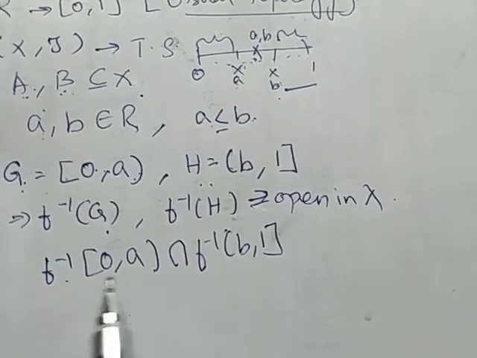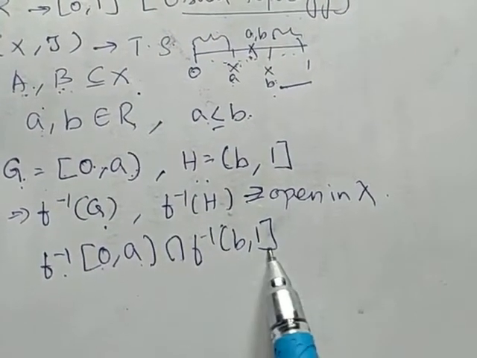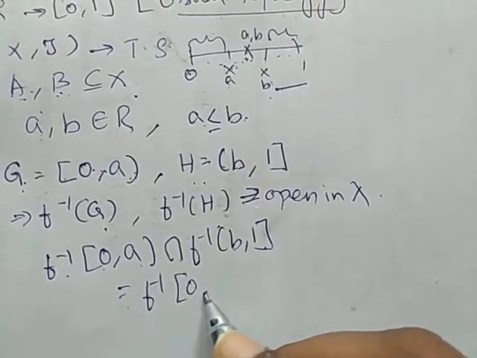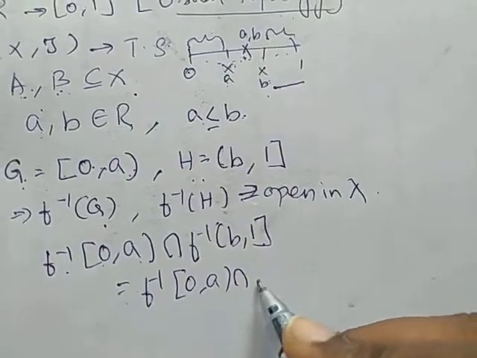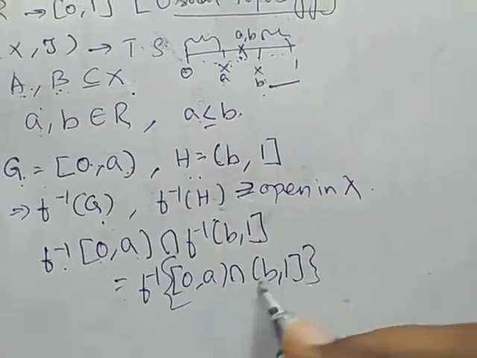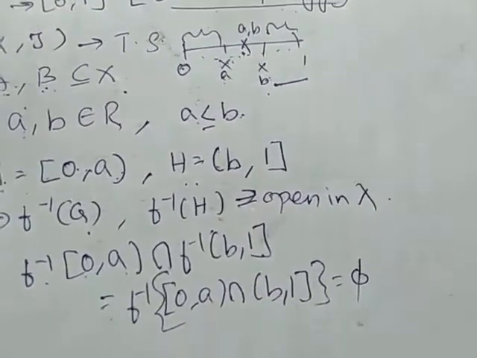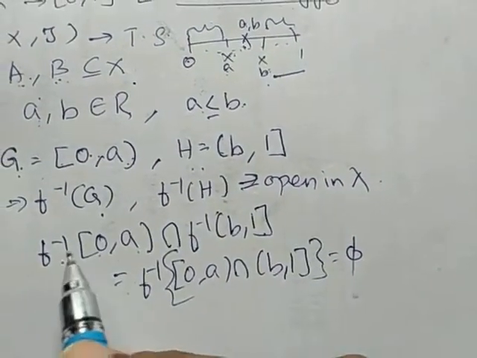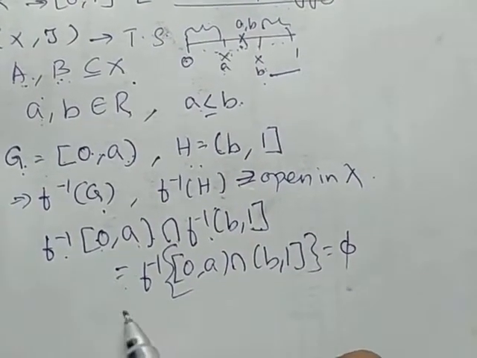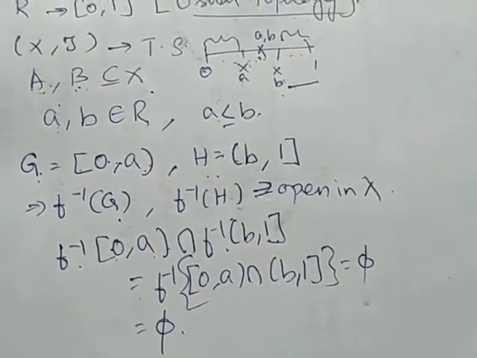How will we define f inverse of [0, a) intersection f inverse of (b, 1]? This is nothing but f inverse of ([0, a) intersection (b, 1]). What is the intersection of these two? Null set. Therefore, f inverse of [0, a) intersection f inverse of (b, 1] is the null set.